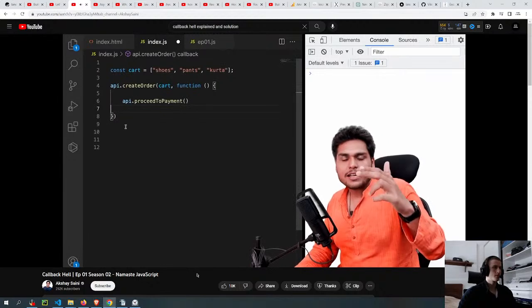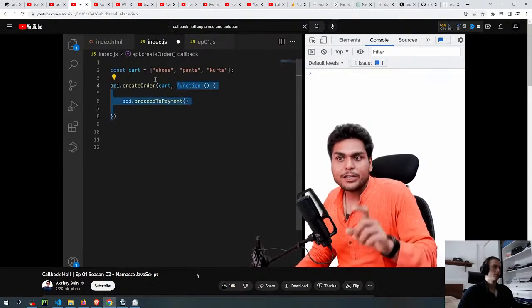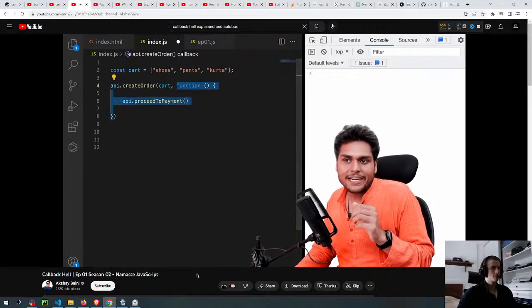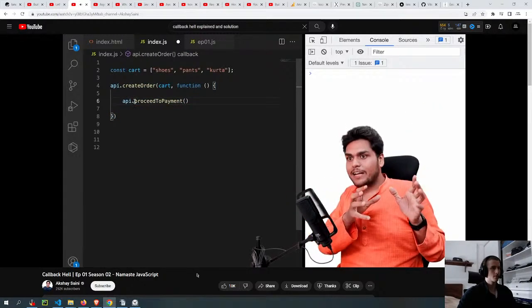So now what is happening in this code is we are creating an order. And now listen to me very carefully. What we did here was we take this callback function and we give it to the create order API. And now we as a developer are sitting back, relaxed, and we are blindly trusting the create order API. How are we blindly trusting? We gave this callback function to the create order API. Now we are expecting that the create order function at some point of time will create an order and call our function back. Isn't it risky?